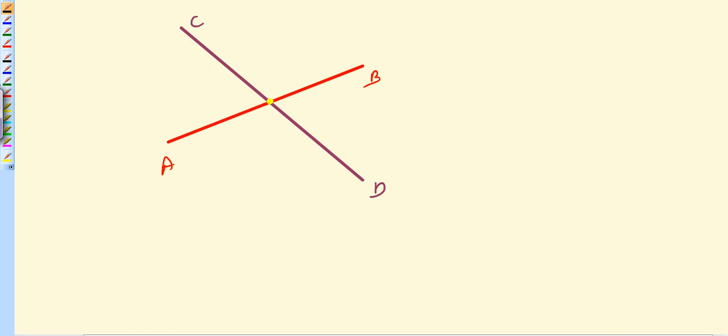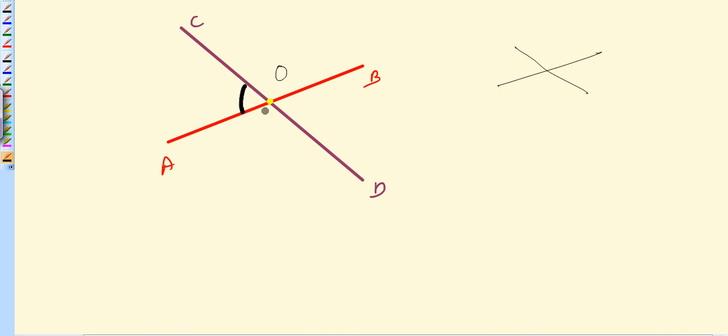So this point is the intersection point, and you can write this as O. Now lines AB and CD are both crossing each other, intersecting each other at point O. That means if two lines lie in the same plane and are not parallel to each other, they are called intersecting lines. Now we have some angle properties here.